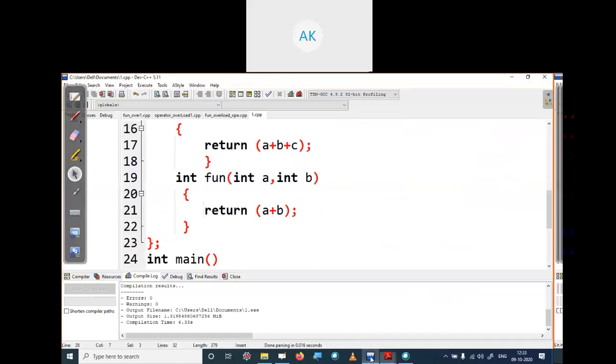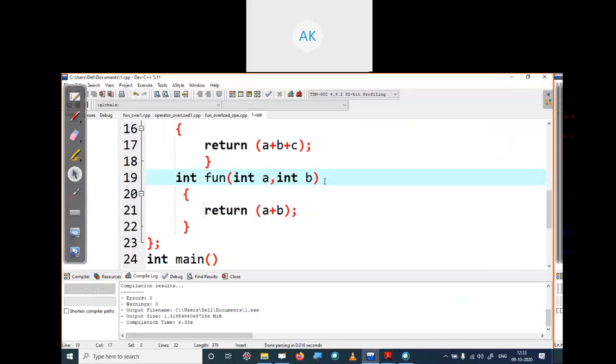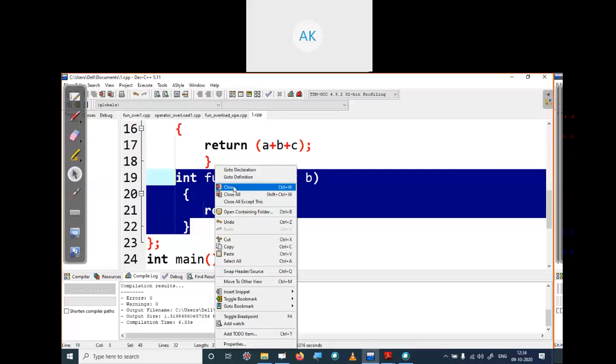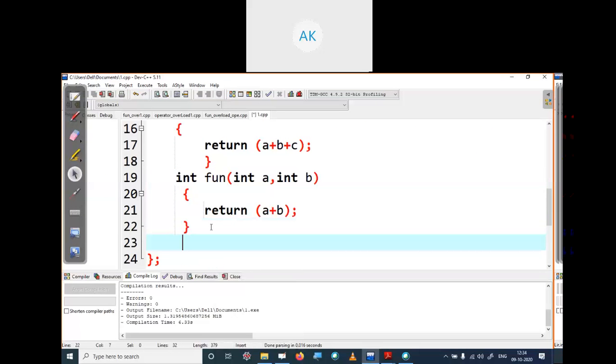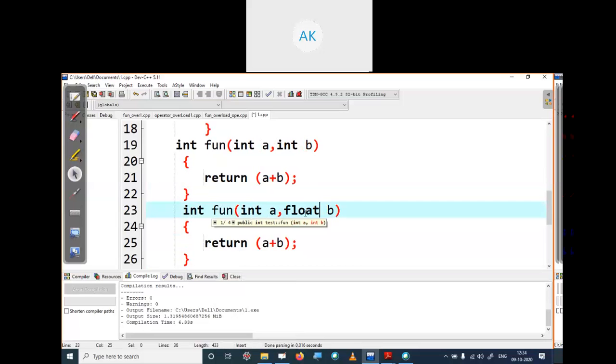Let's go back to our code. We have created one function with two parameters. Now again create the same function with two parameters, but I'm just writing float. Now you can see we have two functions with the same name, fun, and the number of parameters is also the same, 2 and 2, but the difference is that here both are integer parameters, while here one parameter is integer and the other is float.